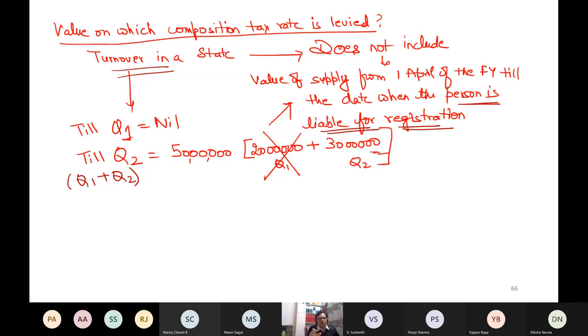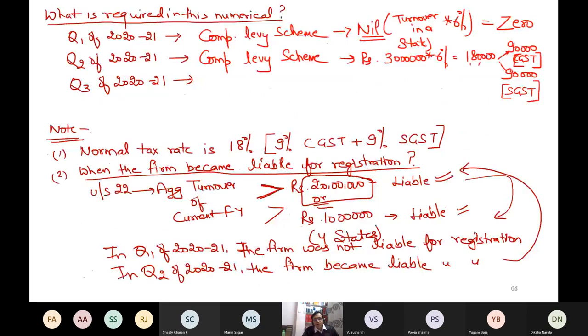I can say that till quarter 2, my turnover in the state is 30 lakh, on which I have not yet paid any tax to the government of India. So now I will pay the tax on 30 lakh in this quarter at the rate of 6%, which will be 180, and I know that 50% center and 50% state. Is the point clear or any problem? Please ask. If still it is not clear, please ask. Or shall I proceed?